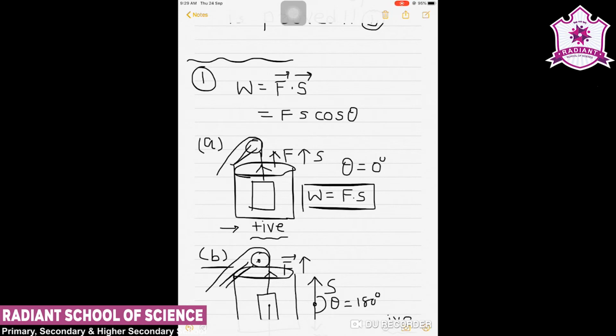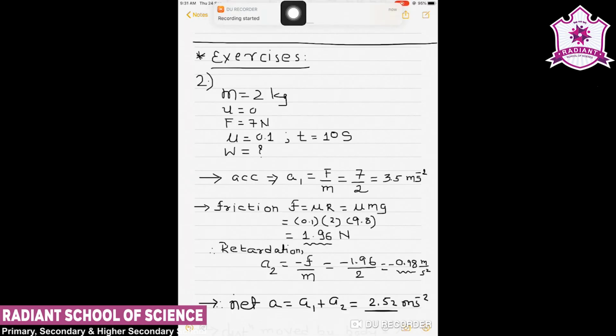Here we are given first the question number 1 of the exercise, and in the question number 1 what is the given that we will follow. Now we will see the example number 2. Now in this example number 2, what we are given and what we have to prove.